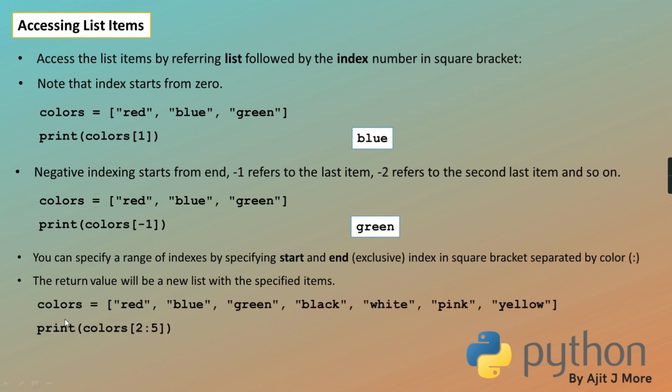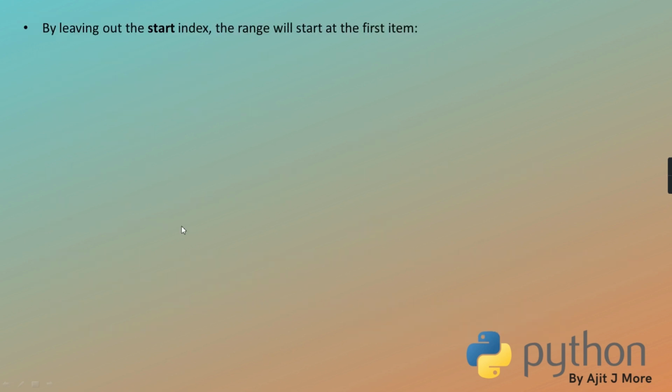Okay. Like see, colors equal to, these are the few colors I have written, and colors 2:5. So 0, 1, 2, 3, 4 and 5 is exclusive. So green, blue, black and white will only come. Getting? As a sub list. It is also a list object. Okay. So I hope you got it.